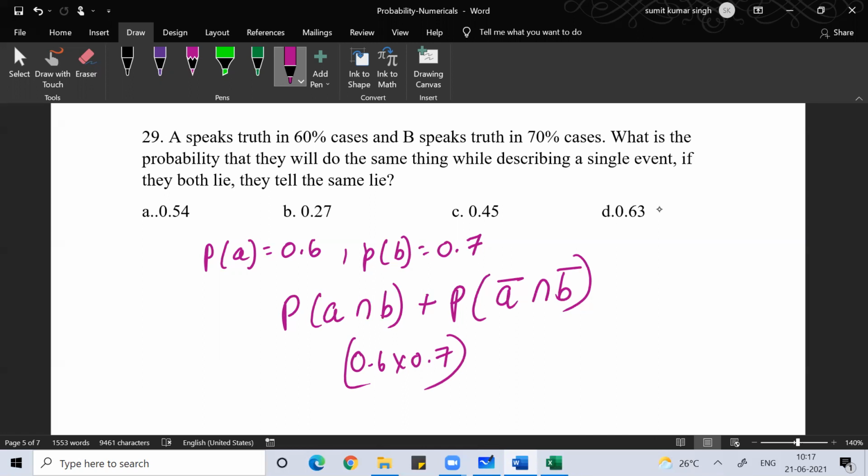These are independent events, so A intersection B would be A into B. Plus, both telling a lie at the same time, then also they will say the same thing. That probability will be 0.4 into 0.3. So this would be 0.54.